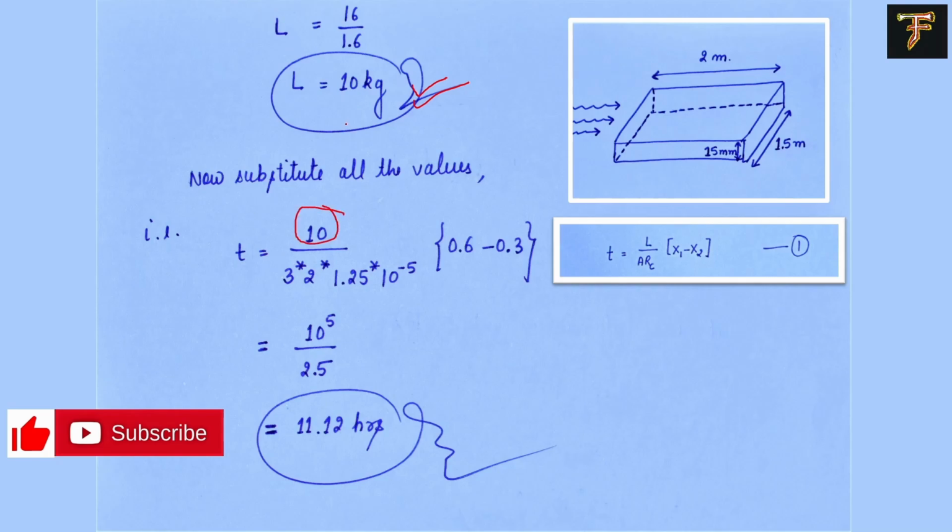Be careful with one more thing: this will be L, like we have calculated from here, and this is the area. Area is also multiplied by 2. You look at this one, this is 2, this is 1.5, so it is 3, but we have to take both the top and the bottom, so it will be multiplied by 2 also. The rest of the values are the same, so when you solve it, you will end up with 11.12 hours of time required to reduce the content from 60% to 30% on dry basis. Just be careful on dry basis.